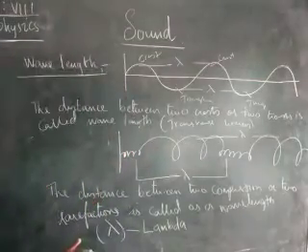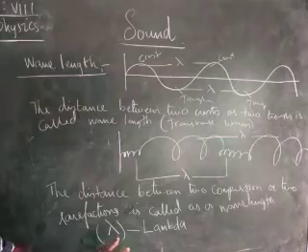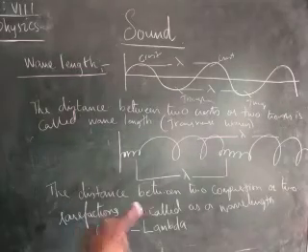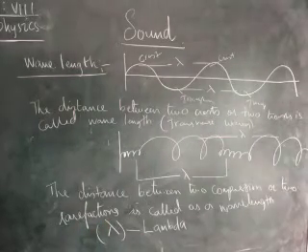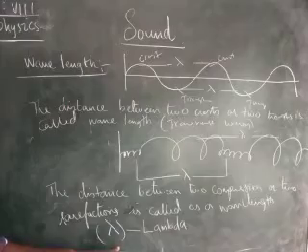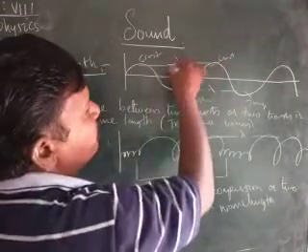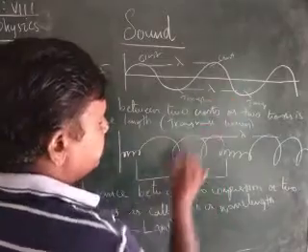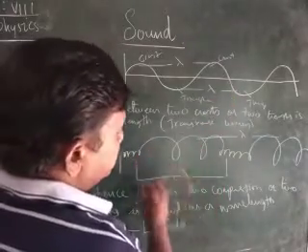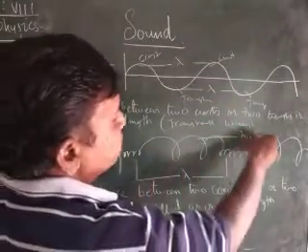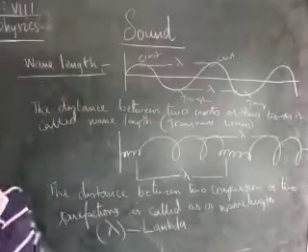We represent it using the letter lambda. The distance between two compressions or two rarefactions is called the wavelength. Normally lambda, like this we represent. The distance between two crests is lambda, or between two troughs is lambda, or between two compressions or two rarefactions is lambda, children.